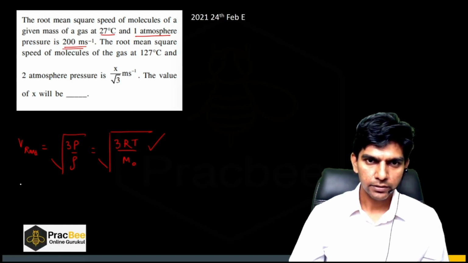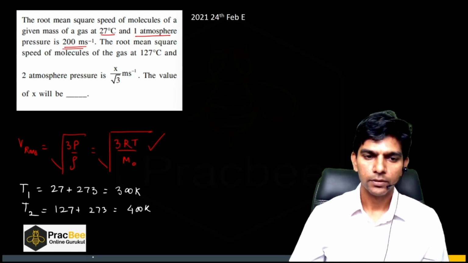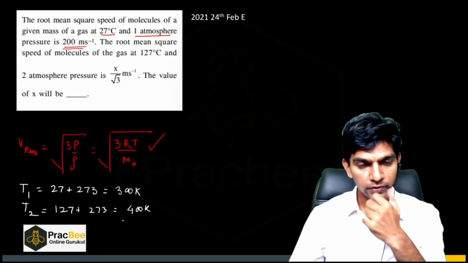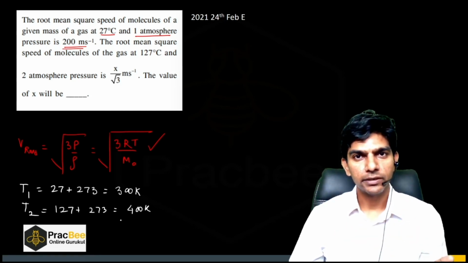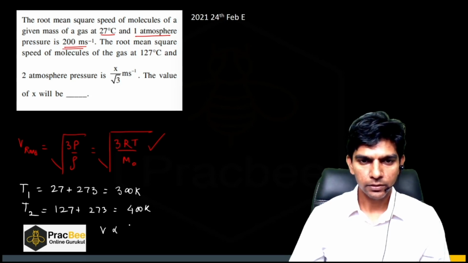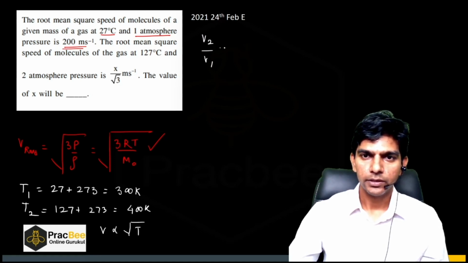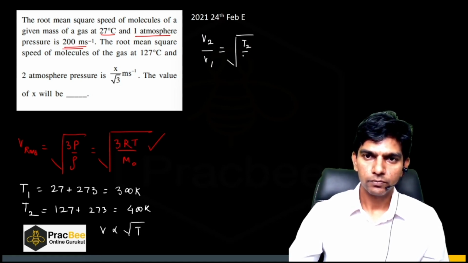So the temperature is increasing from 27 degrees Celsius to 127 degrees Celsius. The initial temperature is 27 plus 273, so it will be 300 Kelvin. And the new temperature is 127 plus 273, which is 400 Kelvin. We are not changing the gas, so the molar mass will remain the same. So V is directly proportional to the square root of the temperature. We can use this proportionality. V2 by V1 is nothing but the square root of T2 by T1.